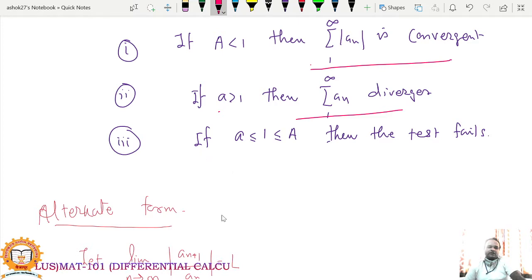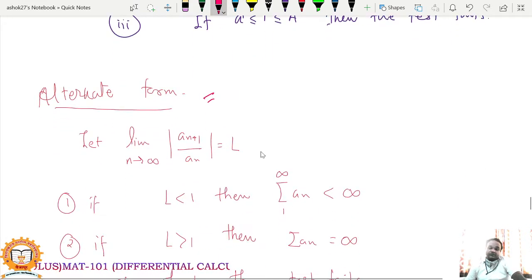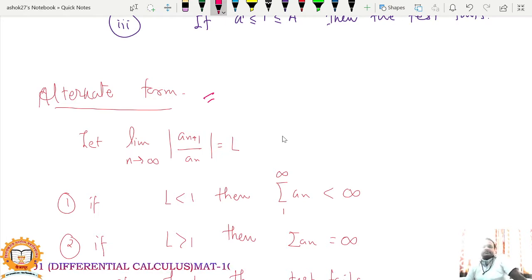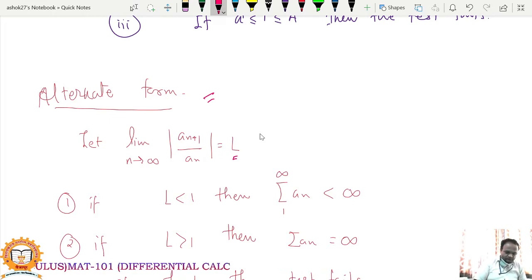So we can write an alternate form of this test, the ratio test. Instead of limit superior and limit inferior, we can take a single limit. Let limit of mod an plus 1 divided by an equal L. If the value of this limit is less than 1, then the resulting series converges.